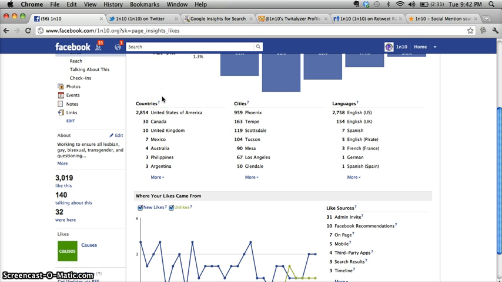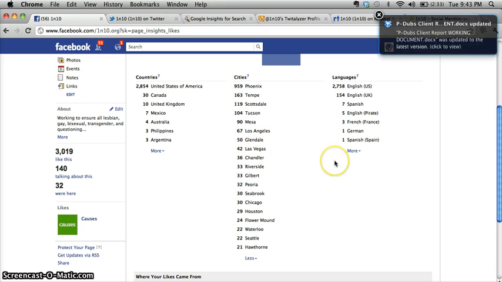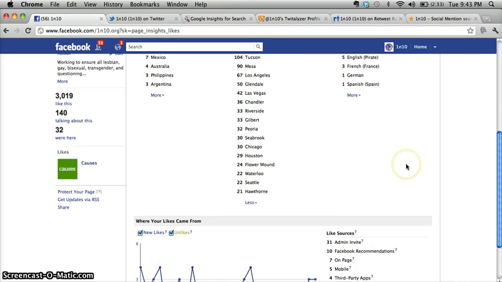Actually, I take that back. They're liking the page, not just looking at it, through countries, cities, and languages. And that's just a helpful tip of looking exactly where people are looking from, and why people in Los Angeles are looking at the page, and people in other places that aren't Arizona looking at the page.